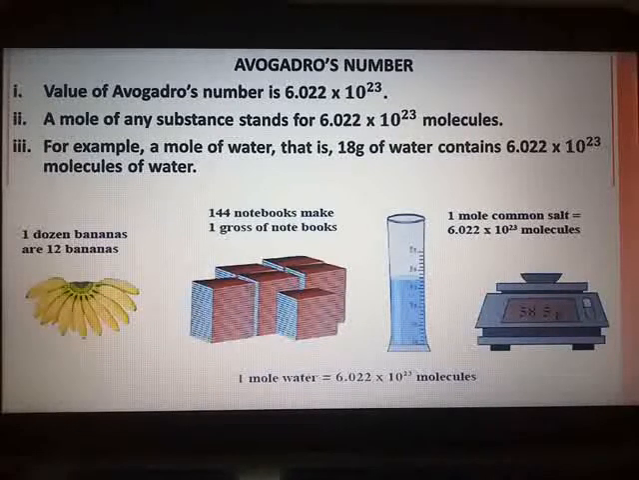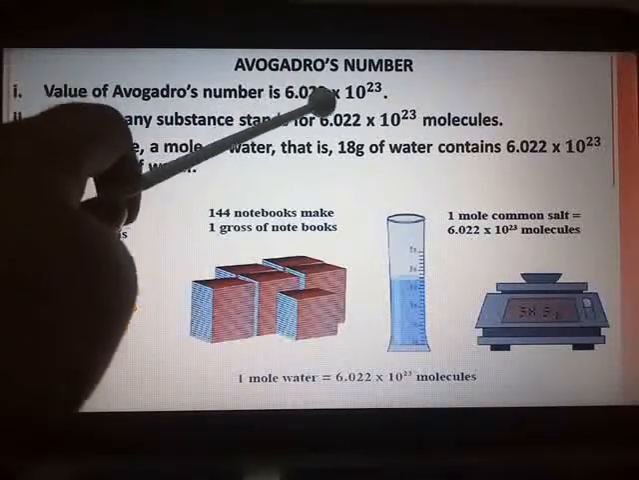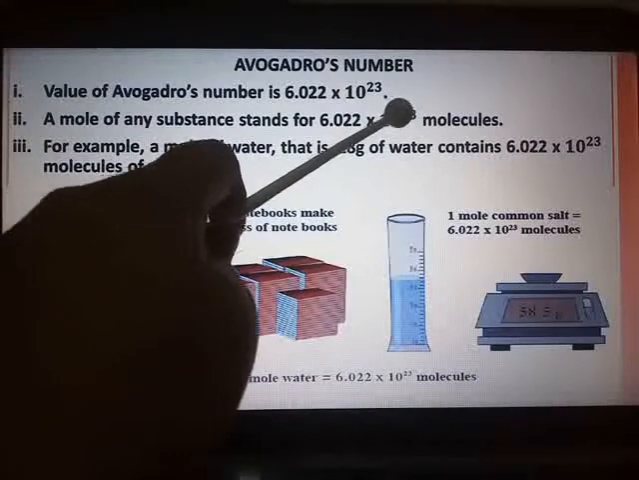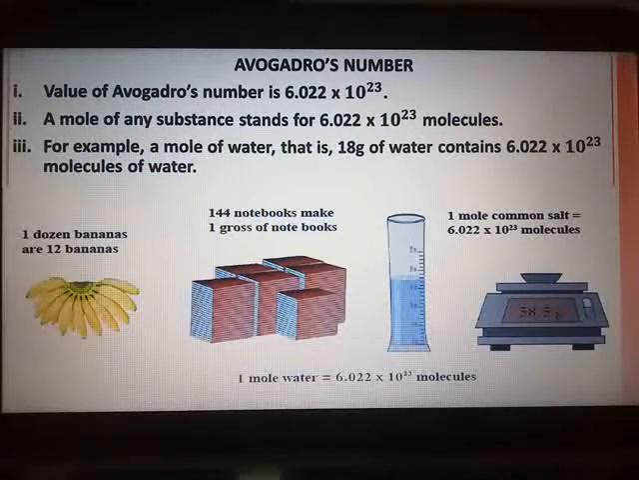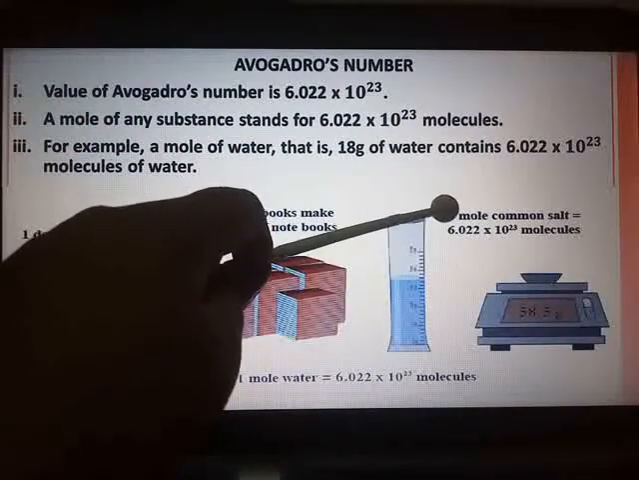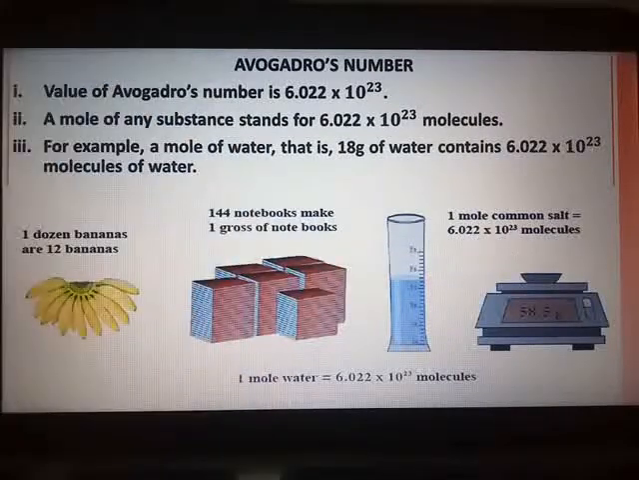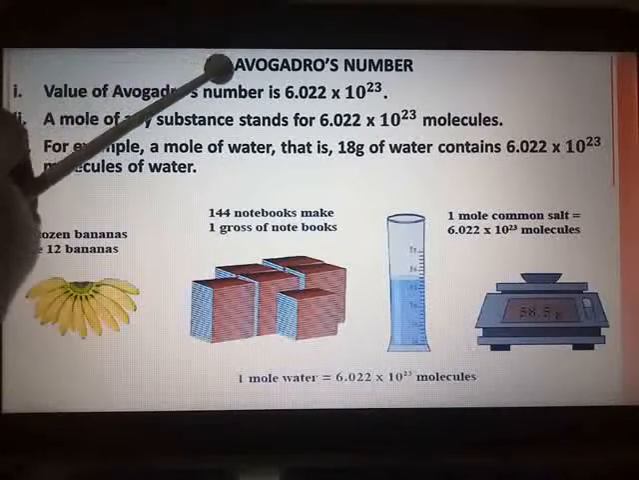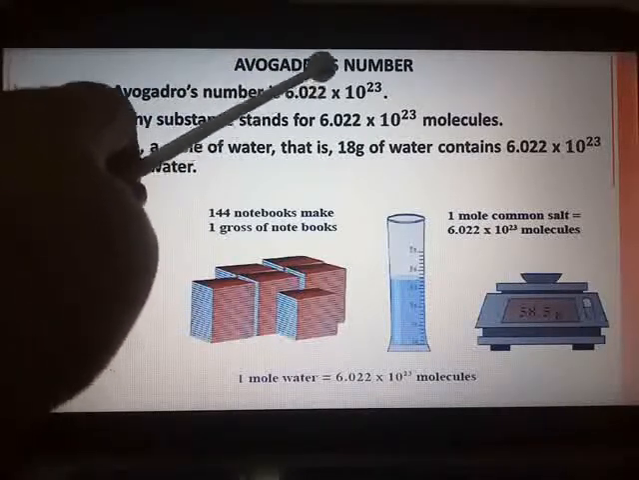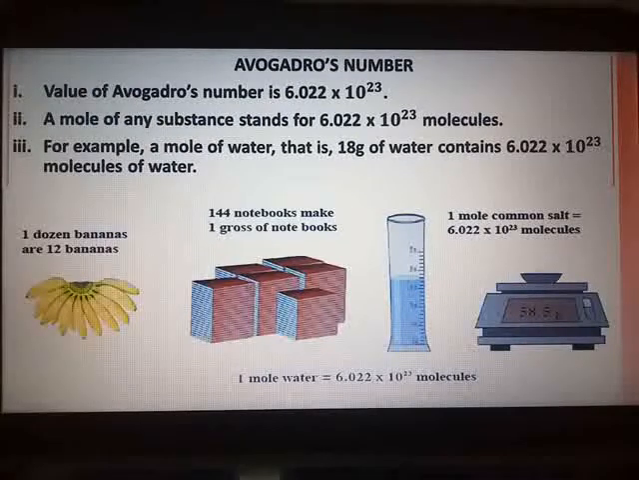So similarly, 1 mole of any substance stands for 6.022 multiplied by 10 raised to 23 molecules. So when you speak about 1 mole of any substance, it means 6.022 into 10 raised to 23 molecules, and the Avogadro's number value is 6.022 multiplied by 10 raised to 23. So remember this number. And the next topic, very important, is valency.